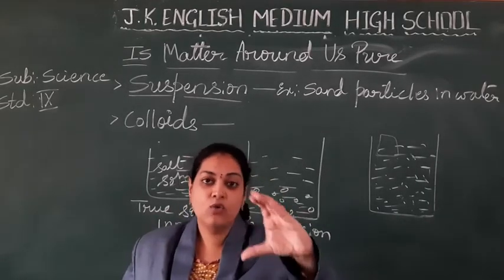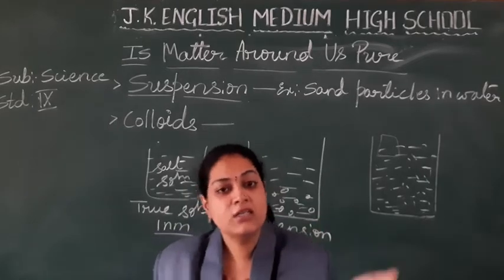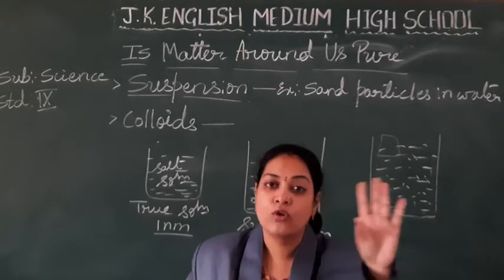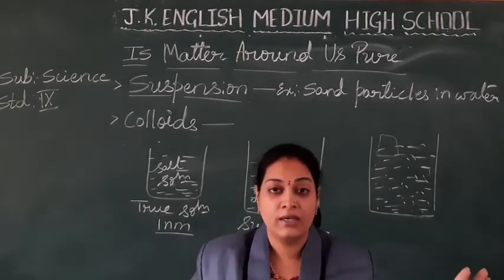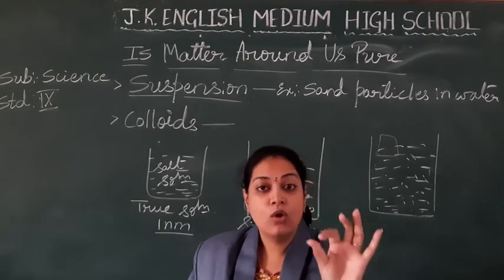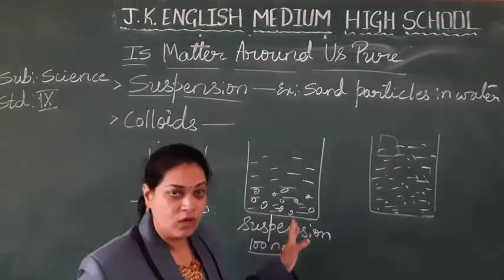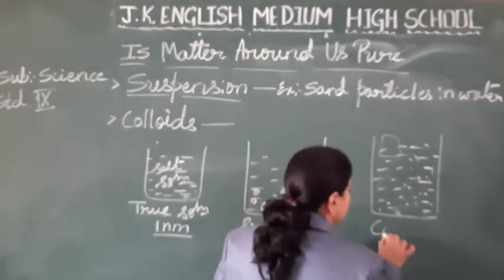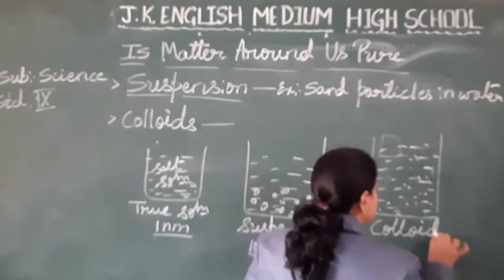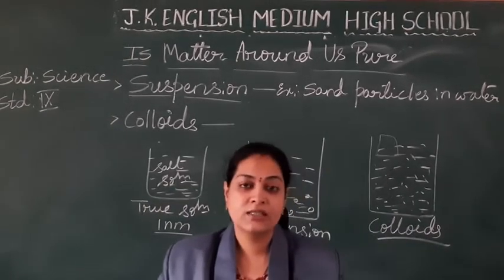You feel like it is a true solution, but if you observe under a microscope, they have not dissolved in the water. They are there in the water, but not so large like a suspension. This type of solution we are going to call colloids. Can you understand, students?